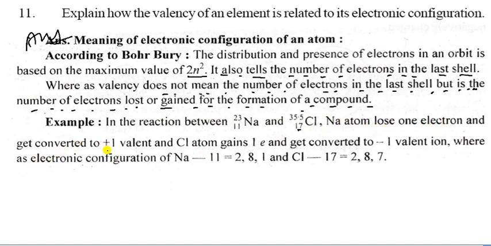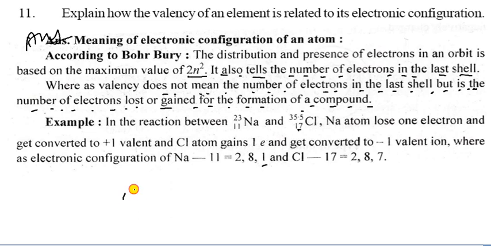Sodium atom loses 1 electron and gets converted into a +1 valent ion, and the chlorine atom gains 1 electron and gets converted into a -1 valent ion, whereas the electronic configuration of sodium is 2, 8, 1 and chlorine is 2, 8, 7. So what will happen in this?